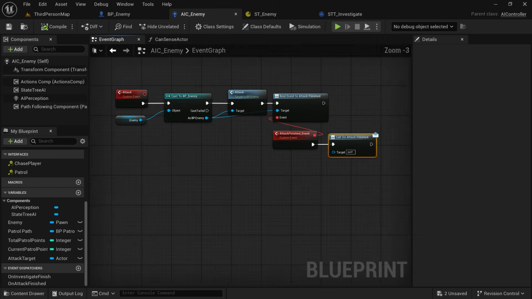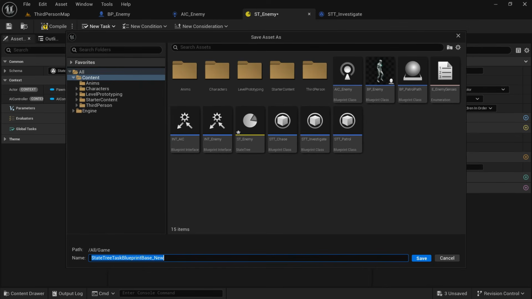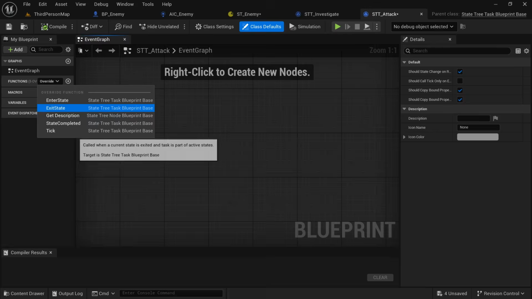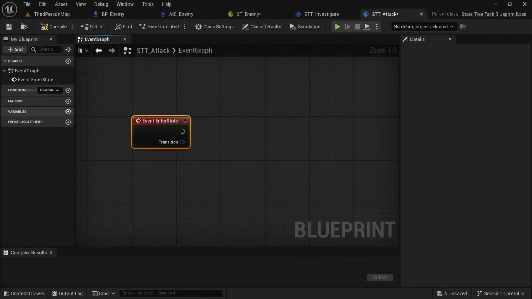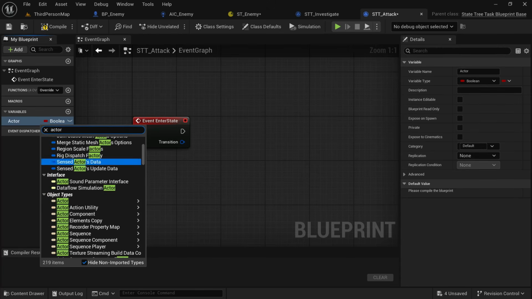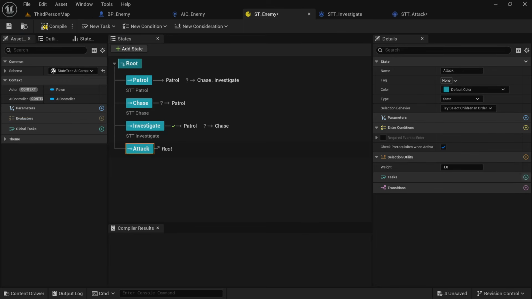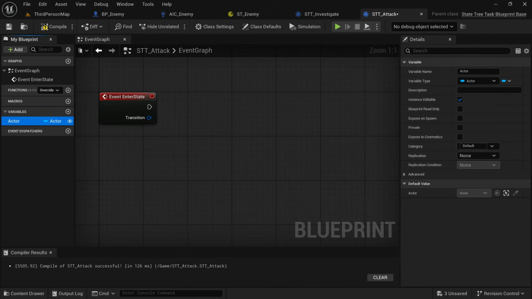Compile and save. Go back to our state tree, make another state, and call it attack. Make another task, call it STT_attack. Search for enter state. We're going to make a variable, call it AIC of type actor. We're going to make a variable called actor of type actor. Make it instance editable. Then go to tasks for our attack state, add that attack. We didn't compile before, so we won't see it pop up.